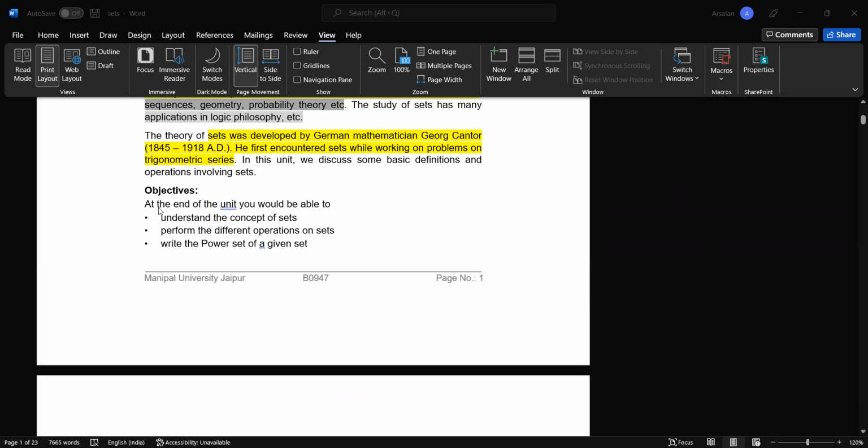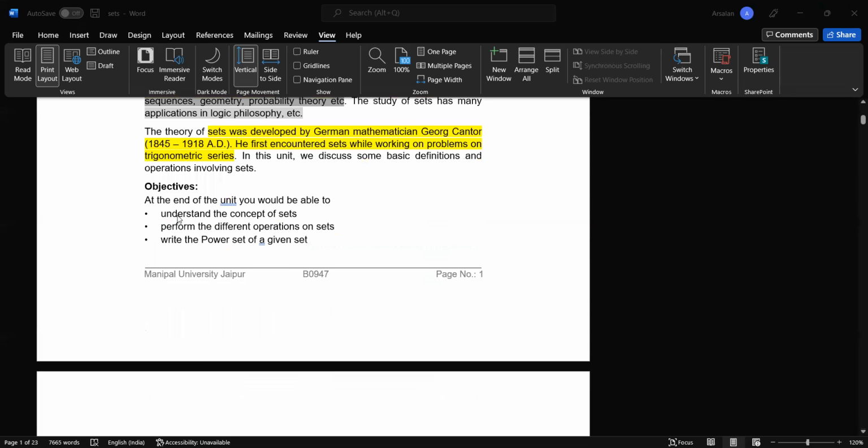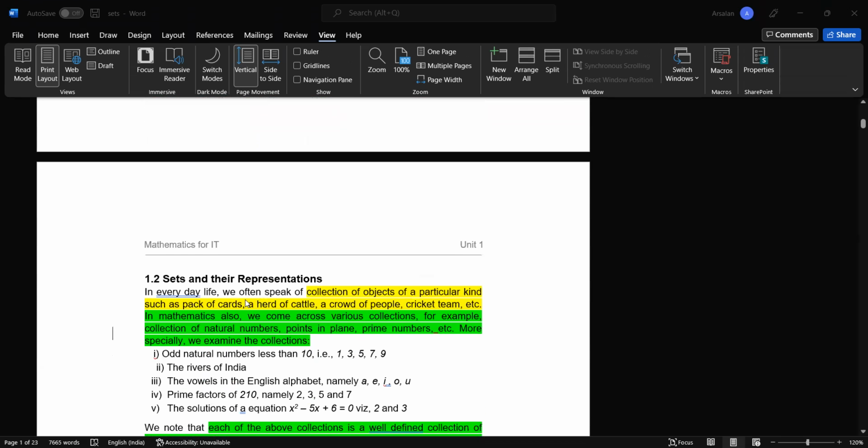What is our objective? There are three objectives which we need to focus on. First, understand the concept of set; perform the different operations on sets; and write the power set of a given set. This is our objective which we need to understand.